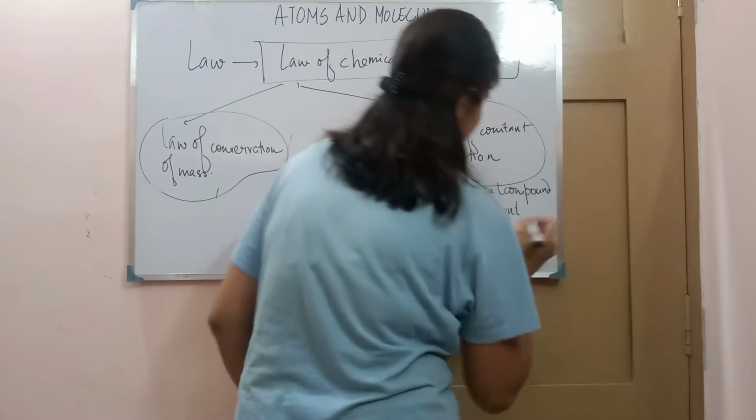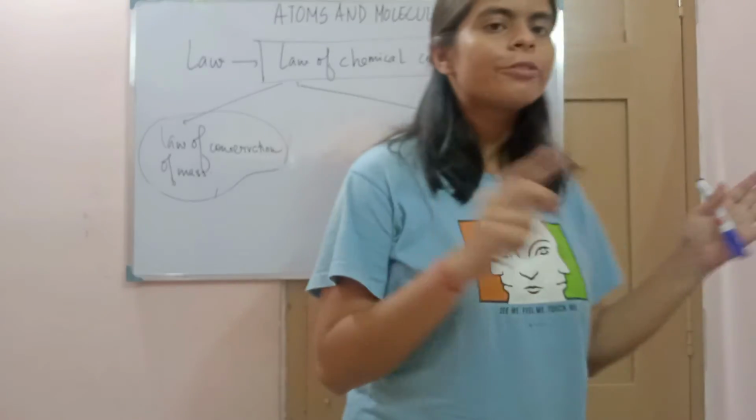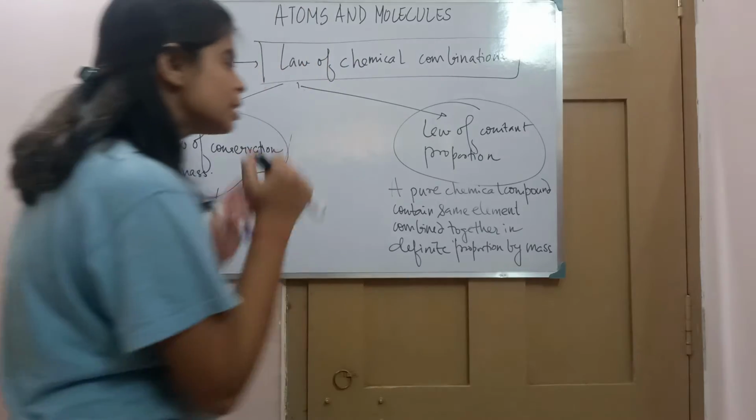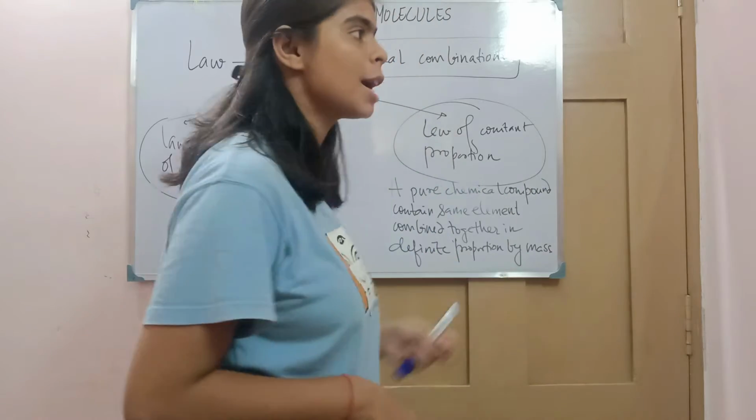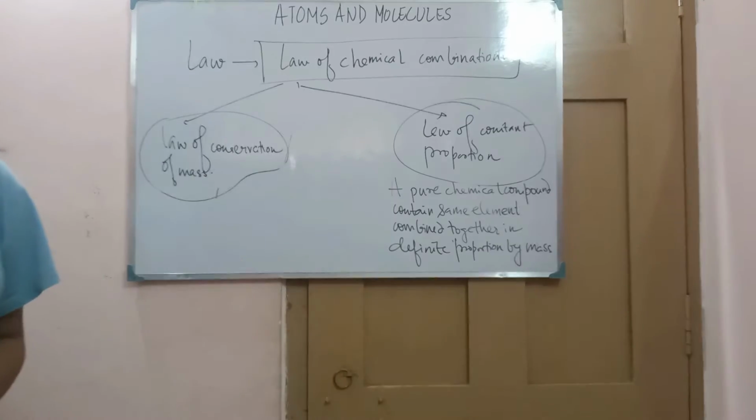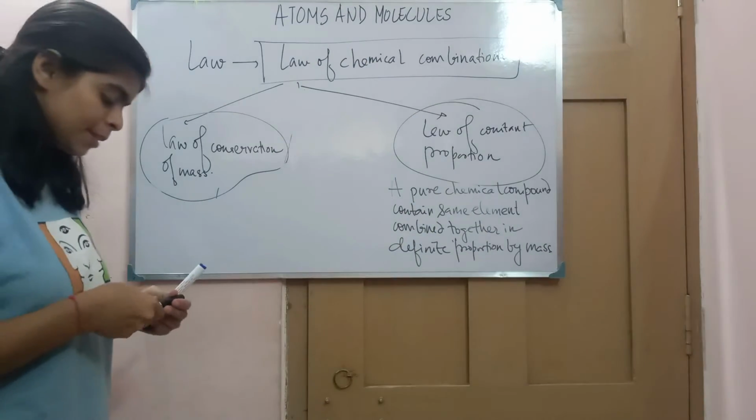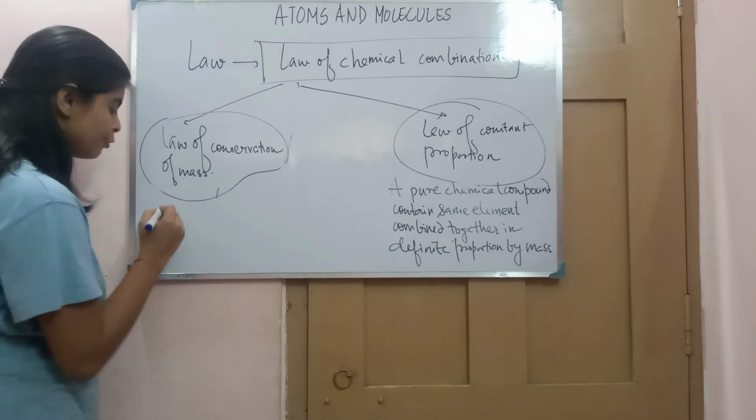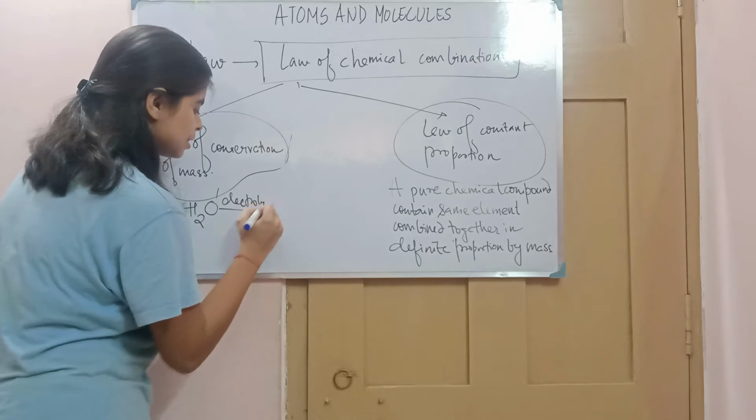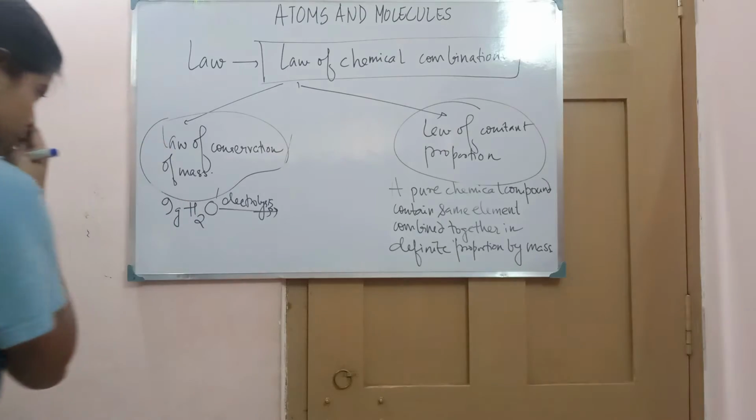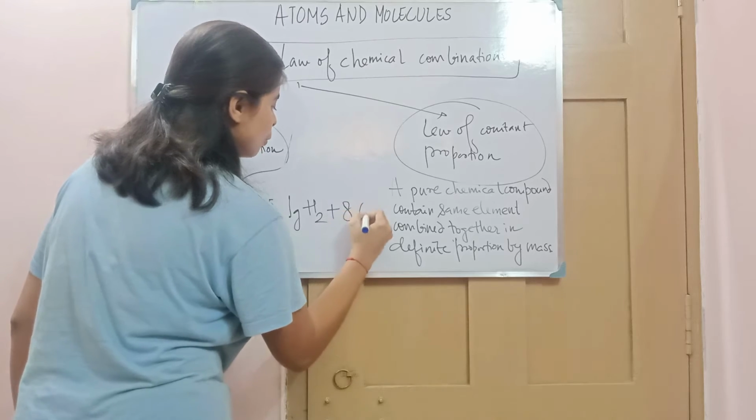That means it states that if you take a particular chemical compound from different sources, you will see it contains the same elements combined together in a definite proportion by mass. Not only by the number of atoms, but also in a definite proportion of mass. For example, it was experimentally proved that if you take 9 gram of water and undergo electrolysis, it gives 1 gram of hydrogen gas and 8 gram of O2 gas.